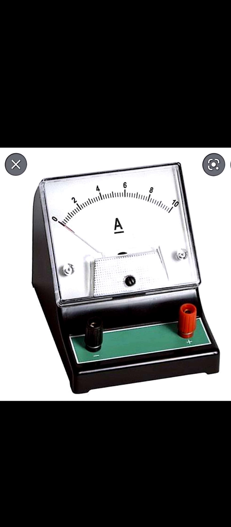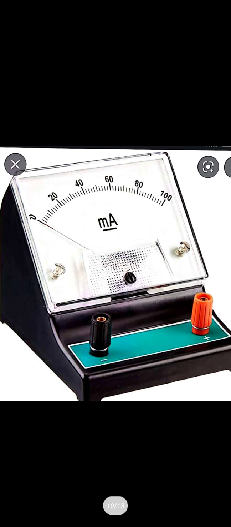And I already told that every unit has smaller units also, like meter has centimeter, millimeter, kilometer. Like this, the ampere also has a smaller unit which is milliampere. So this is 1000 times less than an ampere. Milliampere is given with the letters small m and A. If you talk about microampere, then again it is 1000 times less than a milliampere. So how will microampere and milliampere be written? 1 ampere is equal to 10 to the power minus 3 milliampere. And for microampere, 1 ampere is equal to 10 to the power minus 6 microampere. Okay, this mu sign is for micro.